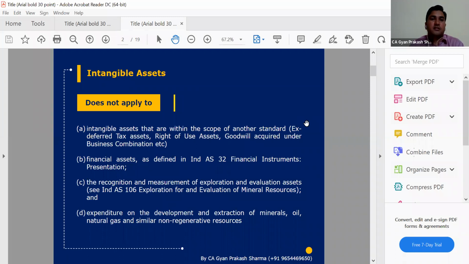Otherwise, all type of any activities, any transactions which created or which derived some intangible benefits, that will be covered in this Ind-As. So this is the residual definition. We can say that first of all, we need to take care any activities which are in intangible form and which are providing benefits over the period of time, and the cost which we can measure easily or reliably, then all such type of cost will be covered here and will be considered intangible assets, subject to some exception or some exclusion, which are these 3-4 activities and transactions.